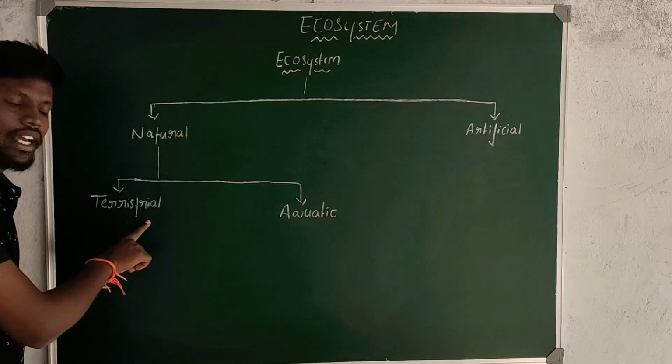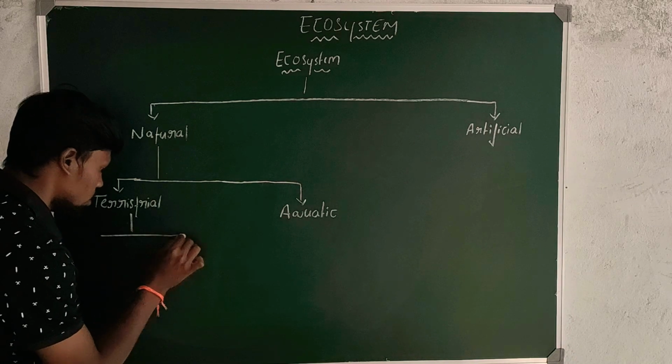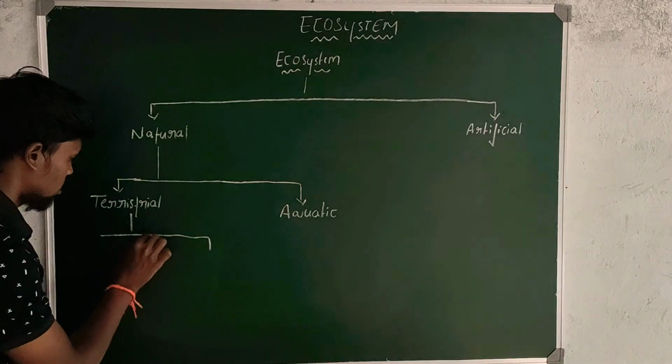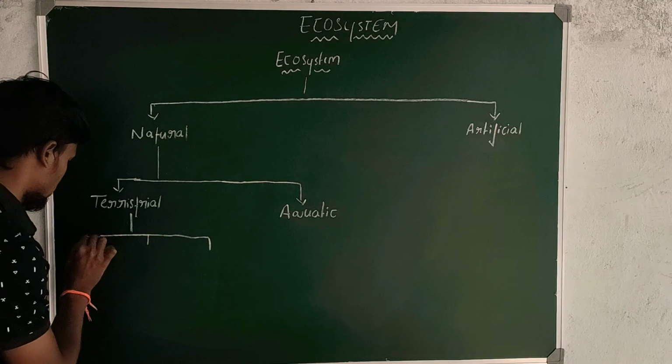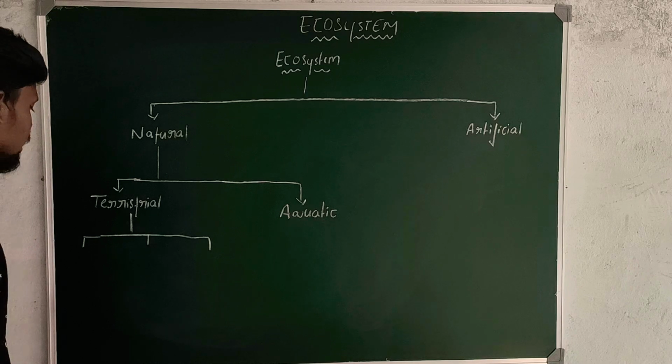Again, the terrestrial ecosystems are classified into three types.